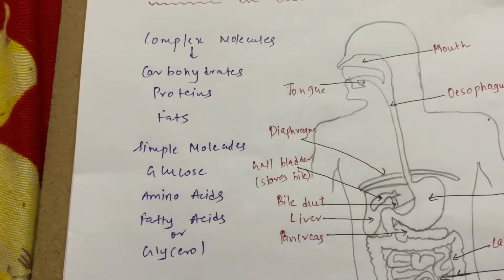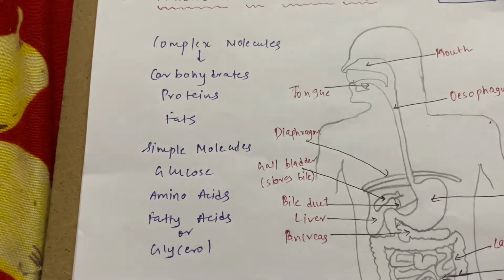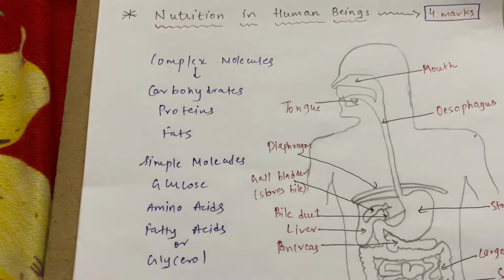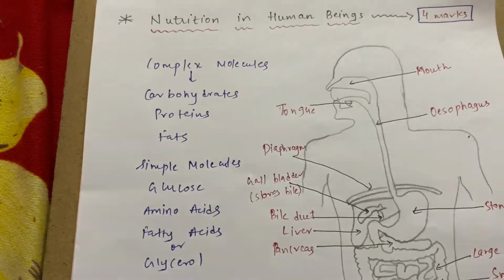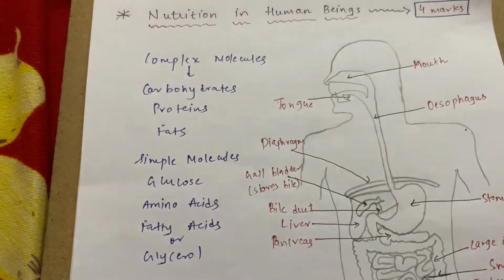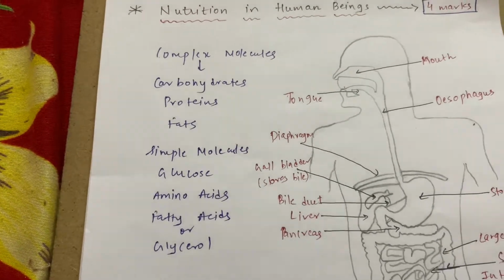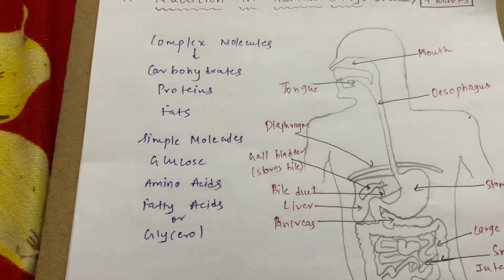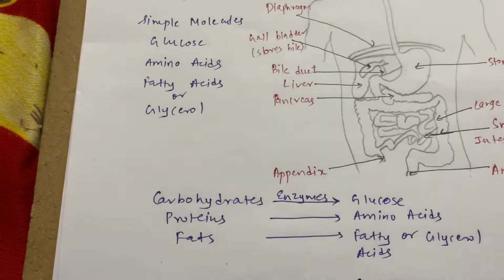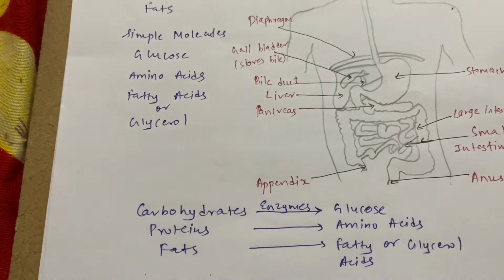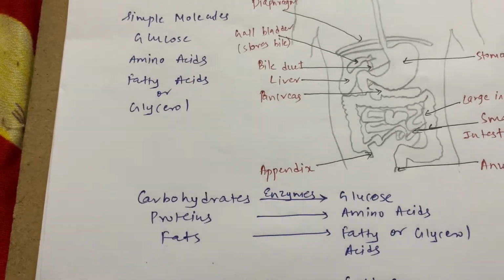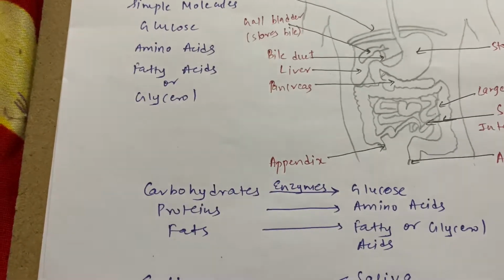That means the simple form of carbohydrates is glucose, the simple form of protein is amino acids, while the simple form of fats are fatty acid or glycerol, correct? So the complex molecules should be converted into simple molecules, and that is done in your digestive system, correct? Now for this you have some biocatalysts. They are termed as enzymes, which convert the complex molecules into simple molecules. For example, carbohydrate is converted into glucose by a special type of enzyme. In the same way, protein is converted into amino acids by again a special type of enzyme. Fats are converted into fatty acid and glycerol by a special type of enzyme, correct?